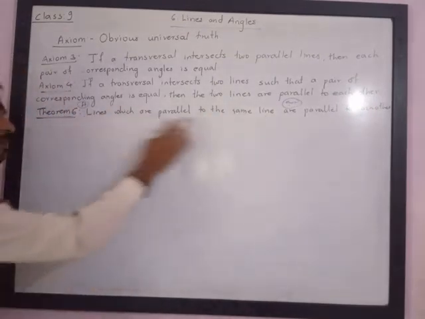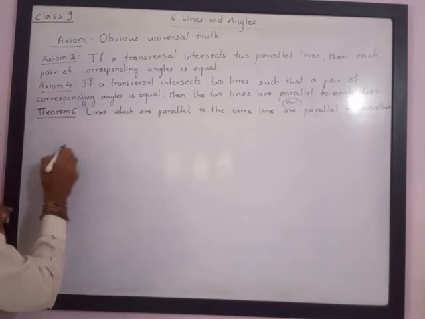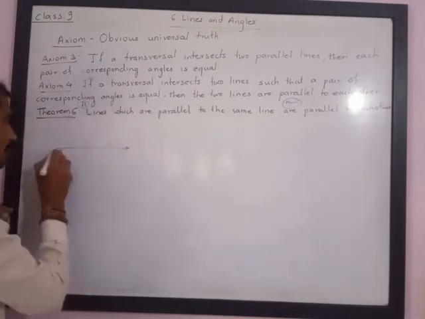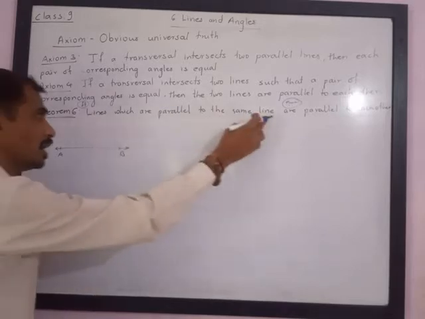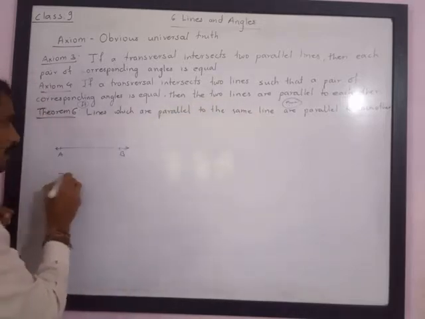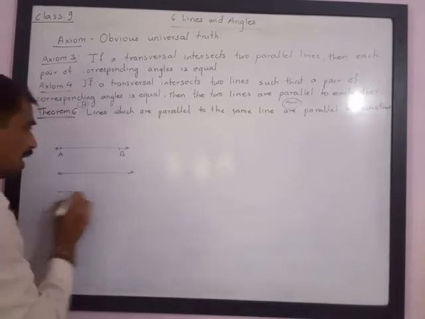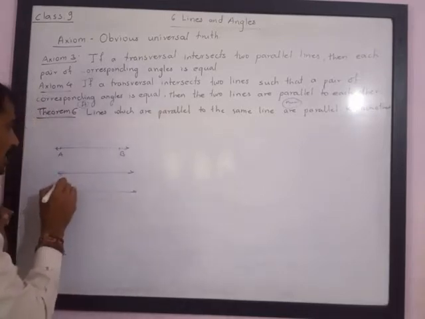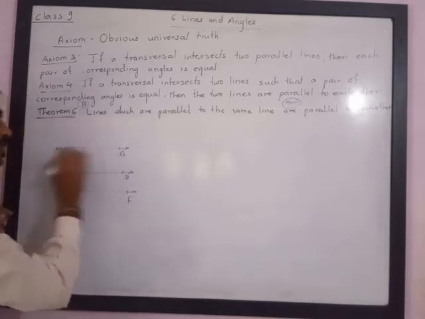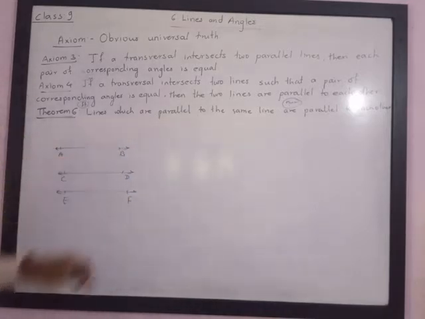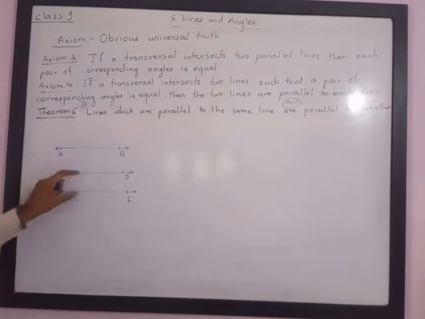So if lines are parallel to the same line, understand, this is line AB. Two lines are parallel to the same line, so I will take line CD and line EF. Here line CD and line EF are parallel to the same line AB. We have to prove that they are parallel to each other also.